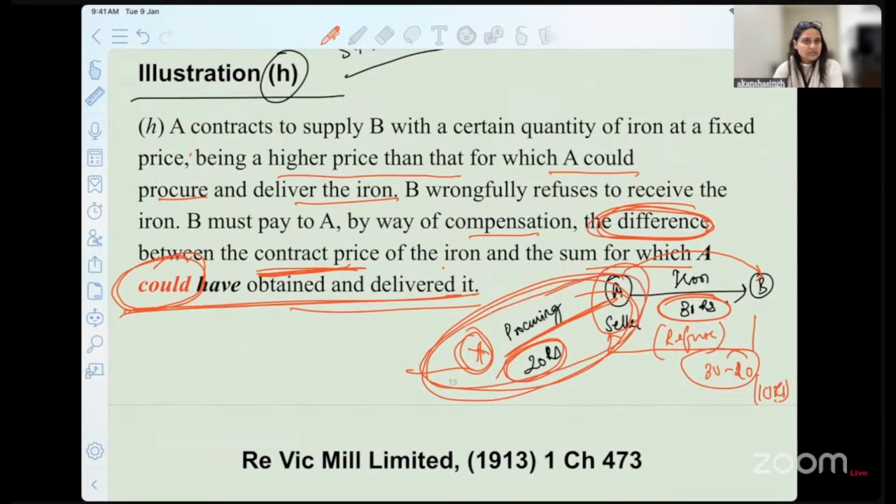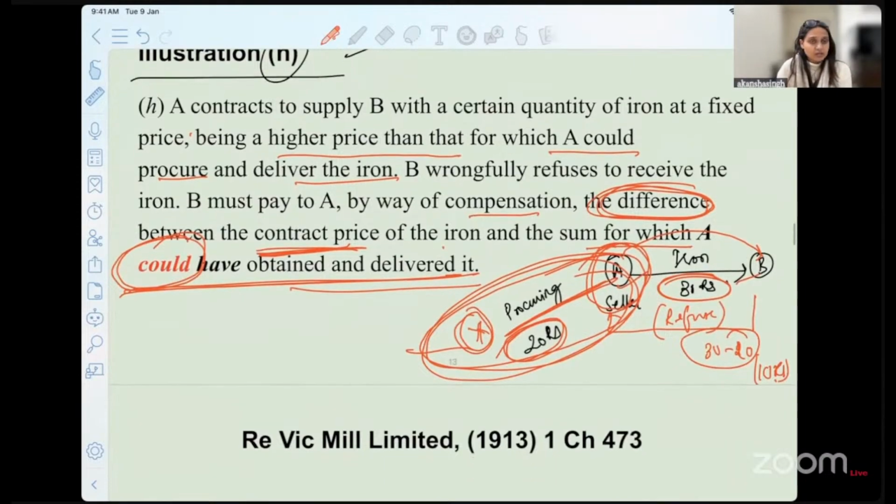That is what this is telling us, that it is not important for A to actually procure iron from X. What is important is how much loss of profit has actually happened, which he was expecting, or which is very much reasonably expected in a transaction like this by a seller or a buyer. Okay, so illustration H is also important.